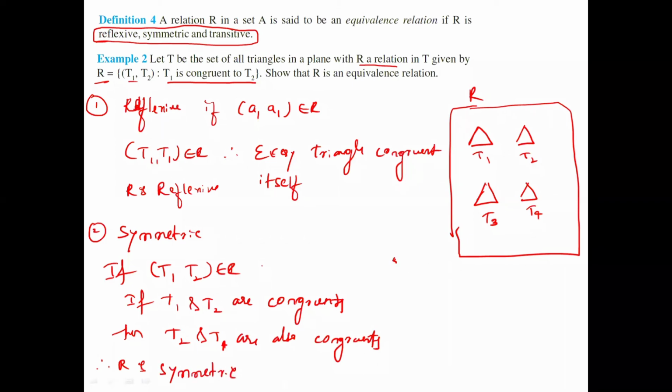Next, the third one is transitive. What is the transitive condition? To check transitivity, we need a minimum of three triangles.